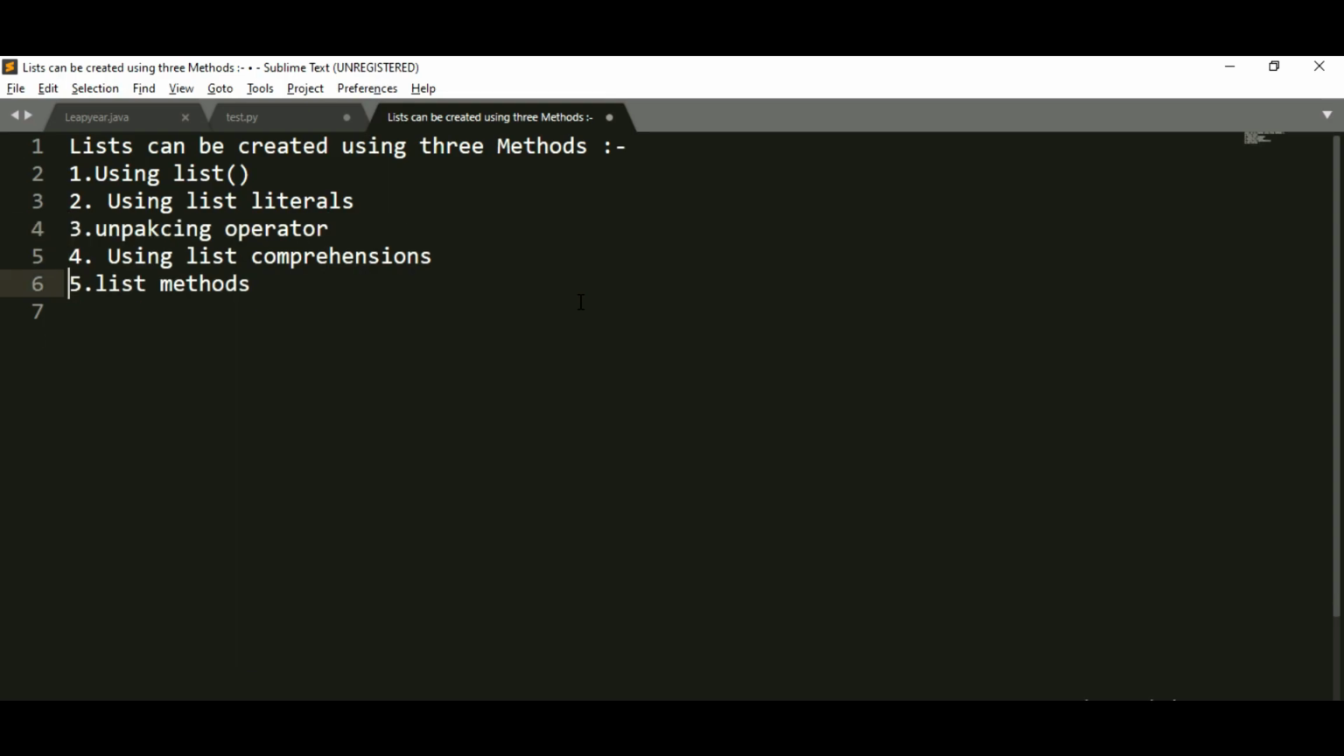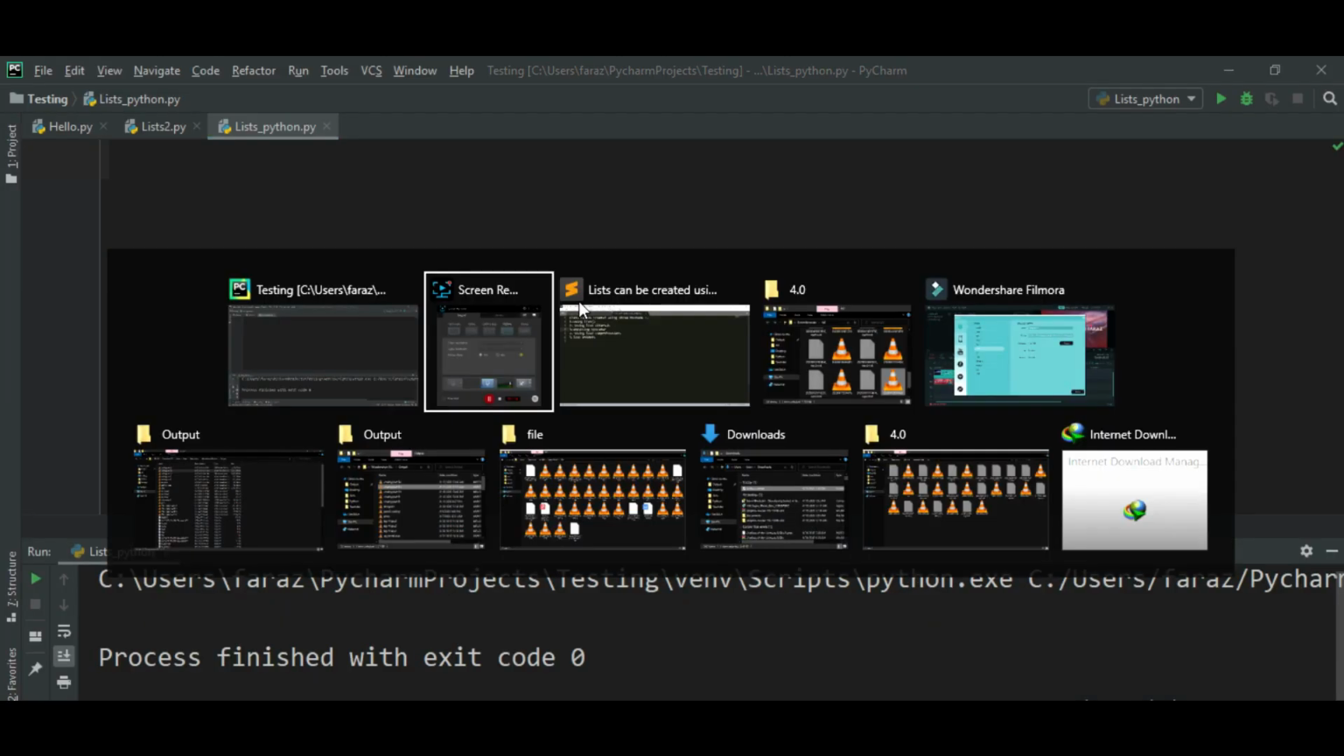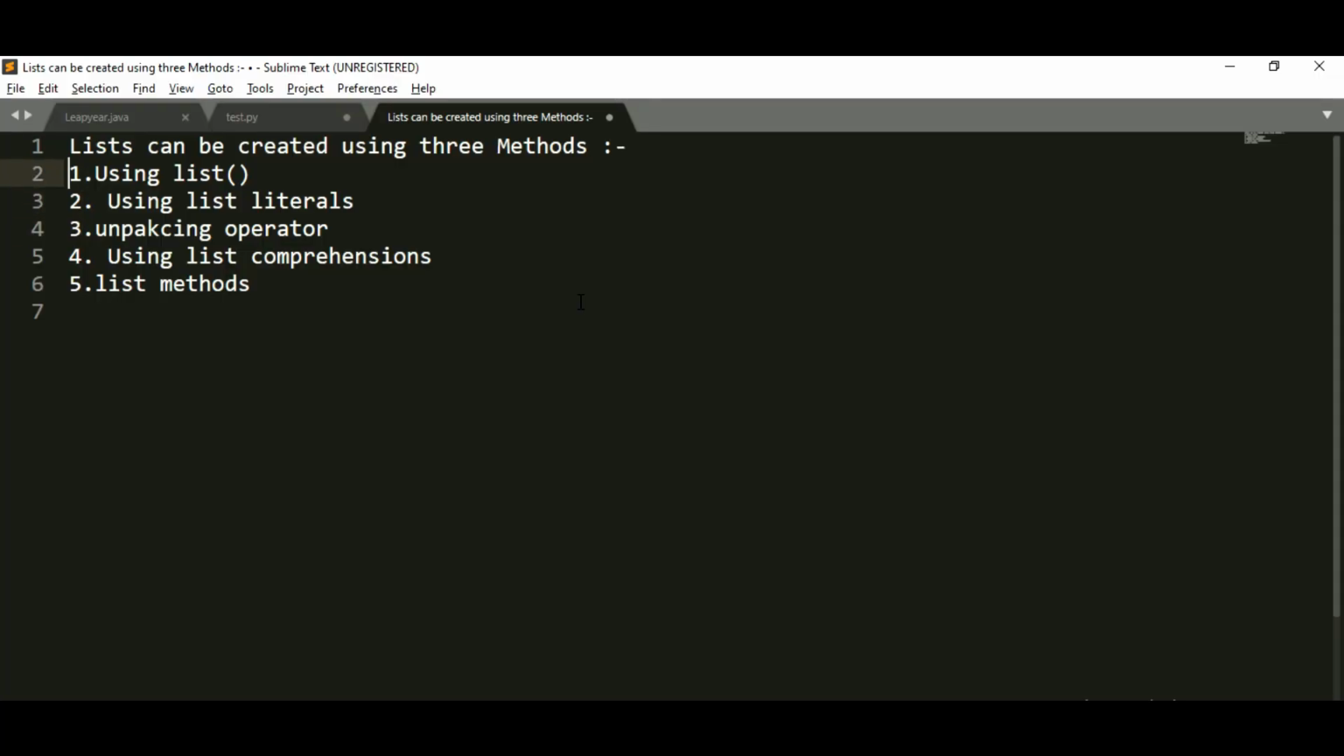So these are our topics, right? We will discuss them one by one. So let us start implementing this. Let's start with this one, using the list method.